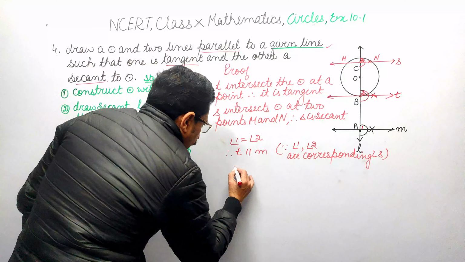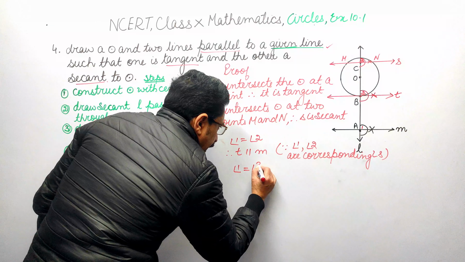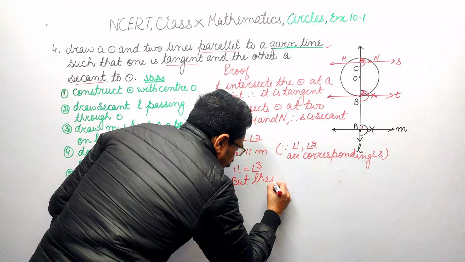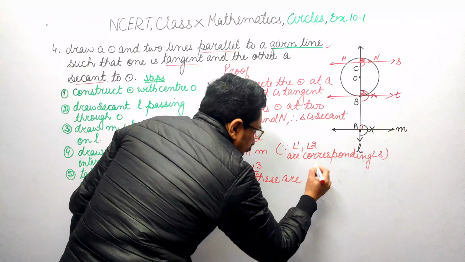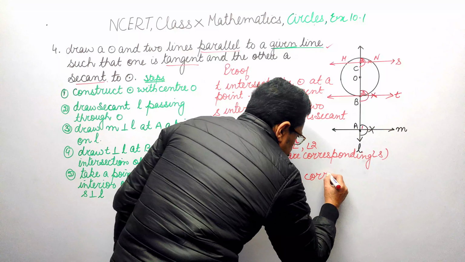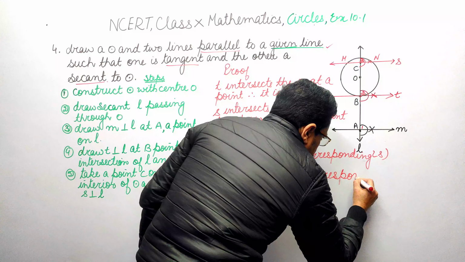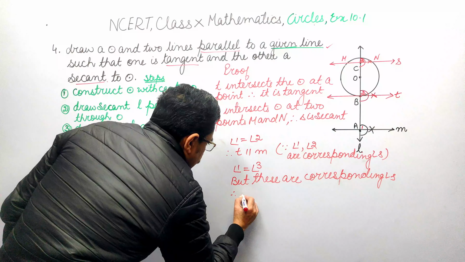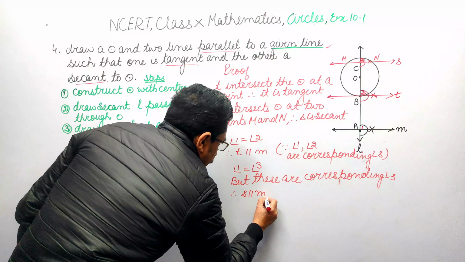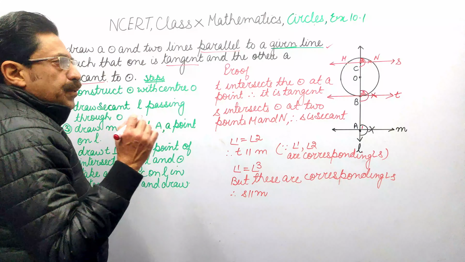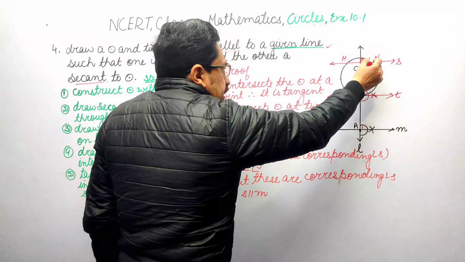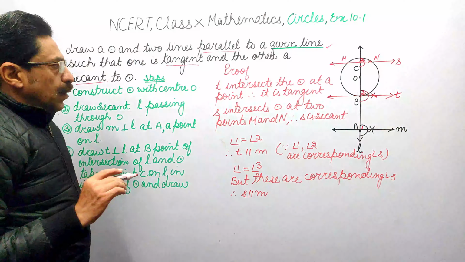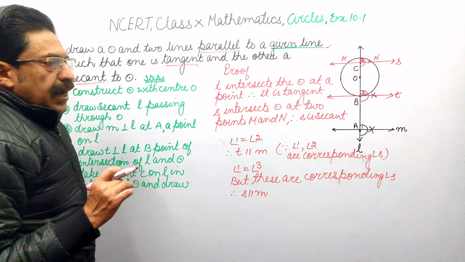Then again, angle 1 is equal to angle 3. But these are again corresponding angles. Therefore, S is parallel to M. So now we have proved that T and S are tangent and secant and also they are parallel to the given line M, which completes our question and exercise.